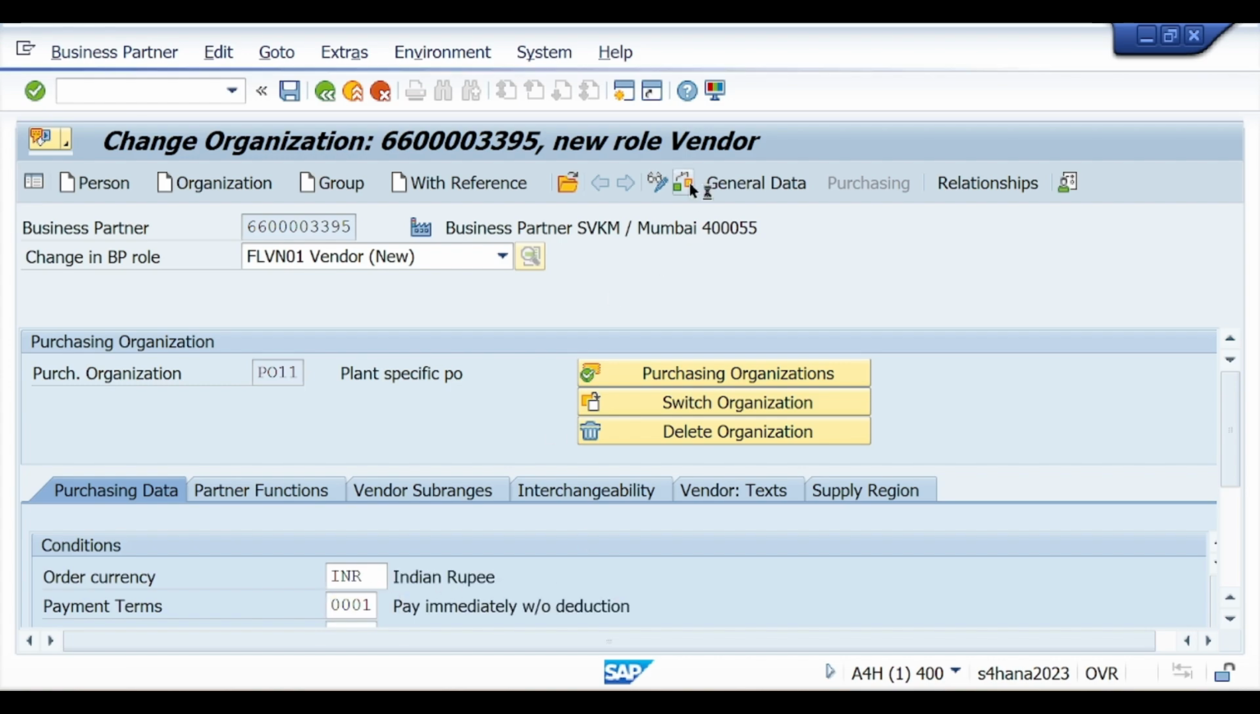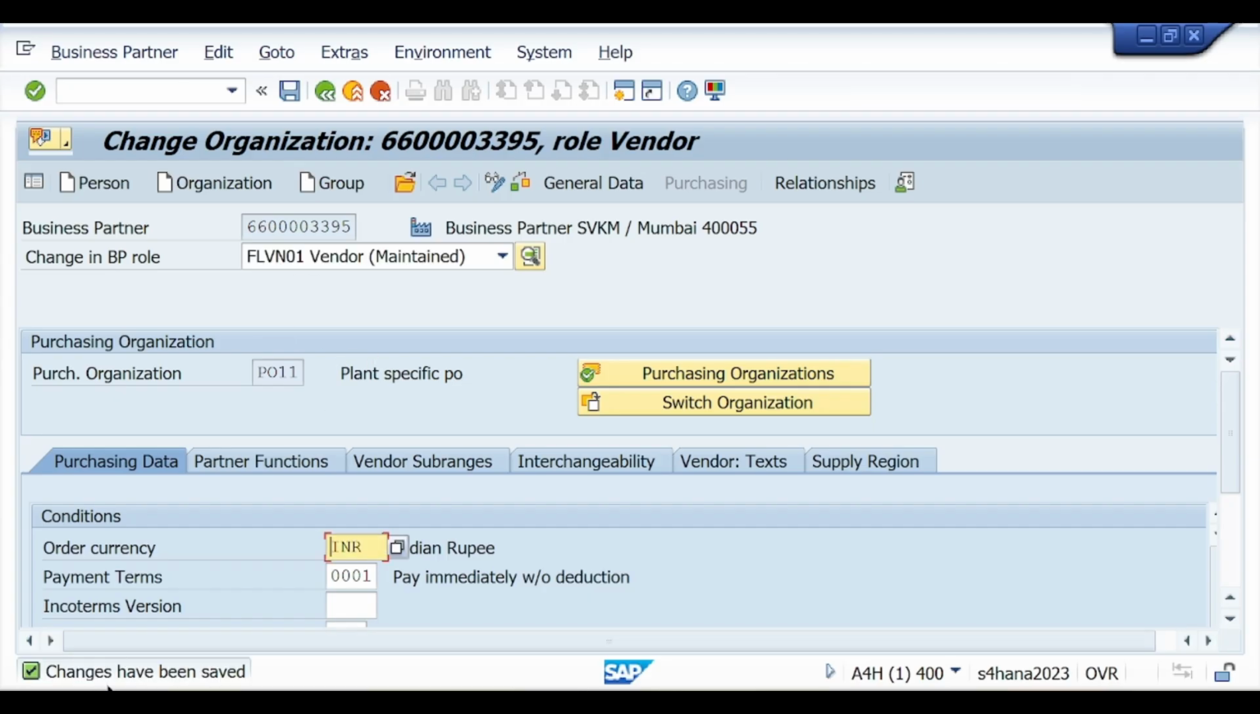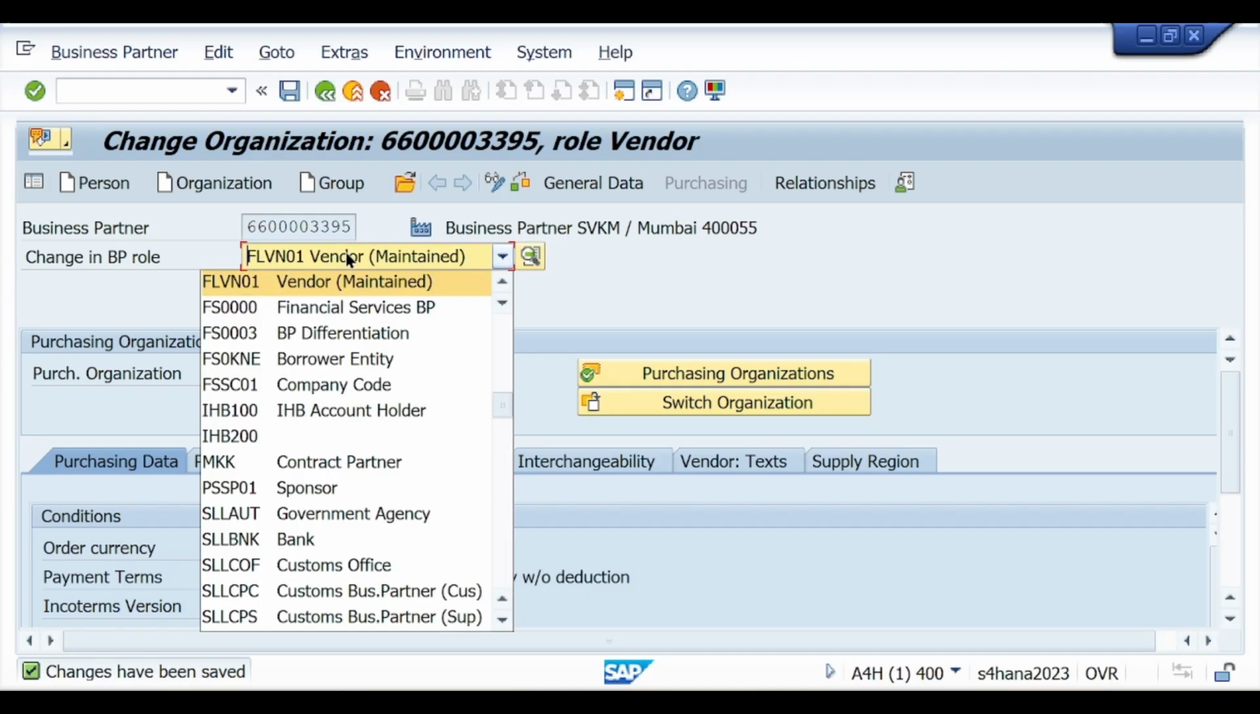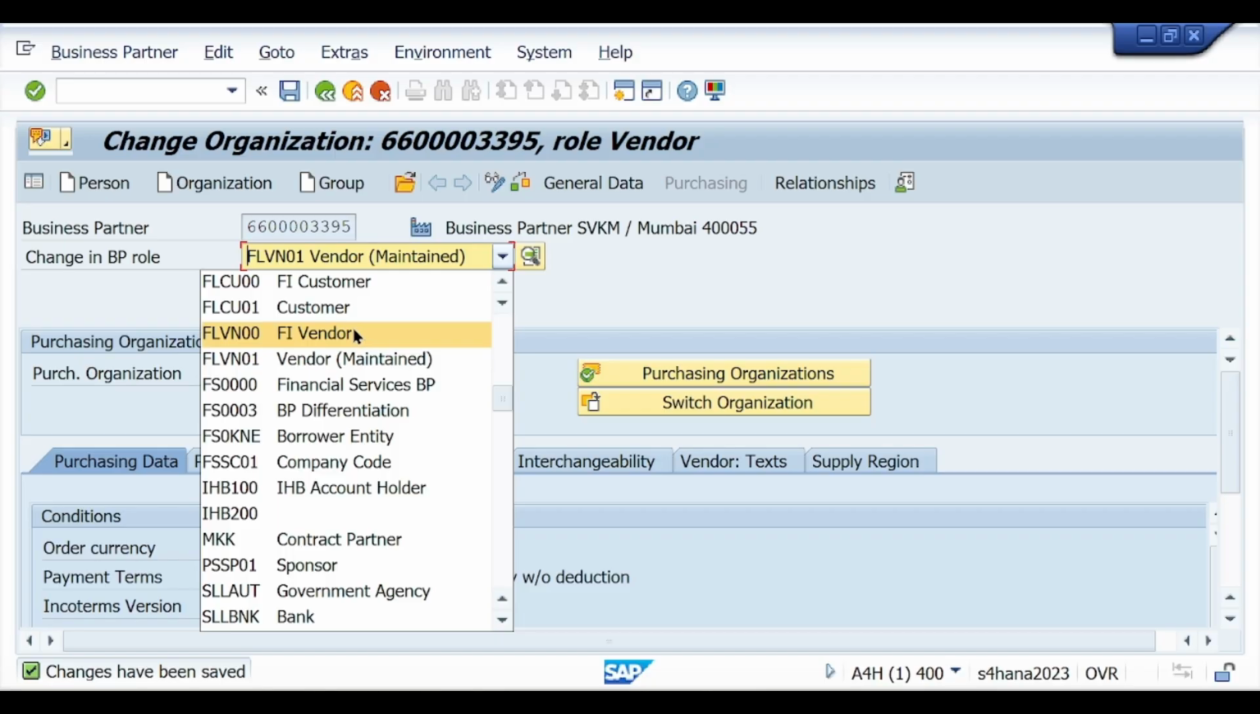Now first check if it is error free. Yeah, data of business partner is error free. So for purchasing we have entered the information. Now save. So you have entered all the purchasing related information. Similarly, select